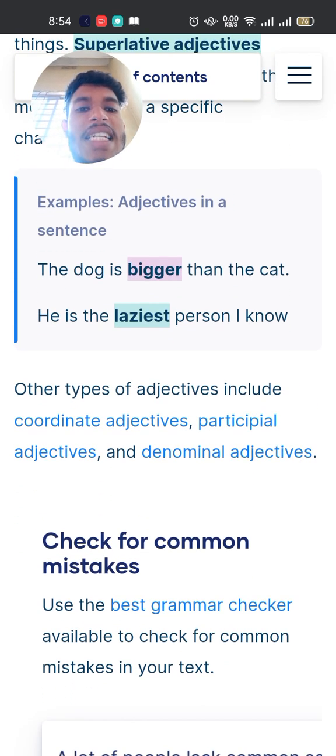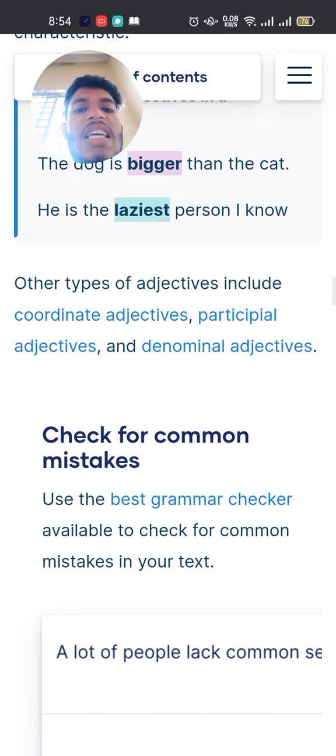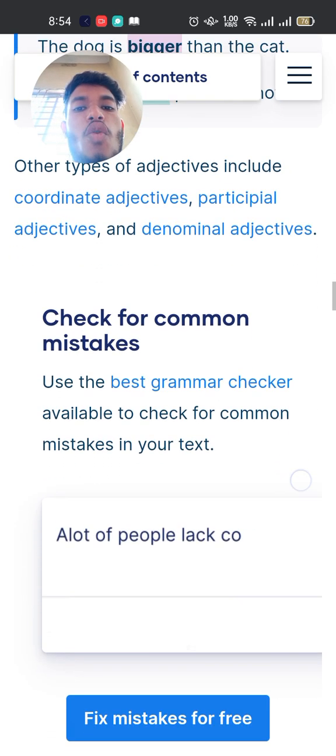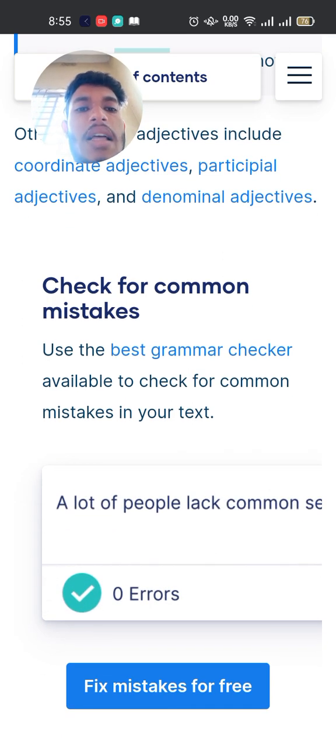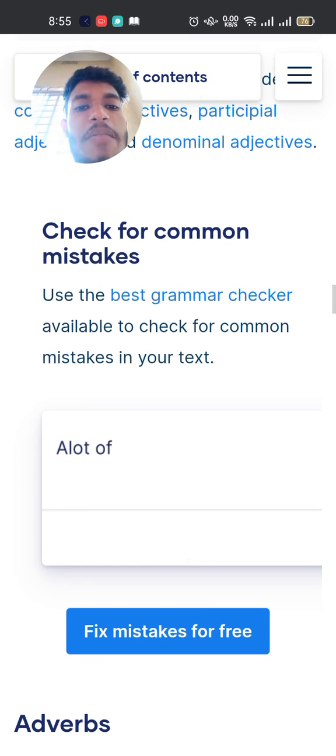Examples: adjectives in a sentence. The dog is bigger than the cat. He is the laziest person I know. Other types of adjectives include coordinate adjectives, participle adjectives, and denominal adjectives.